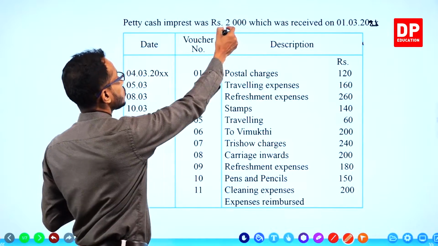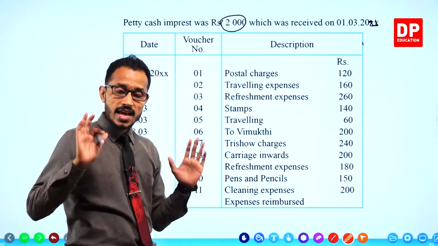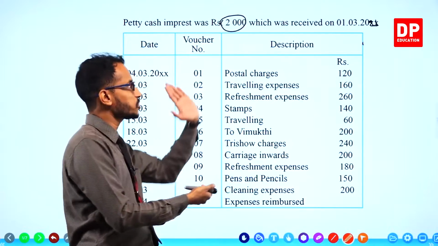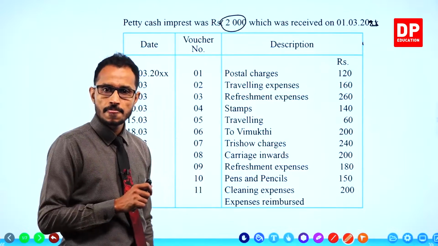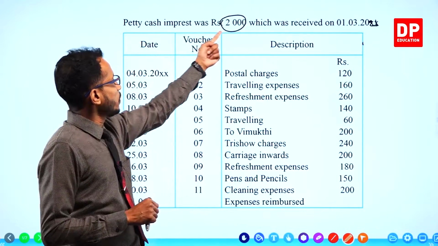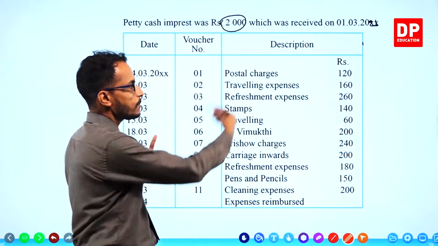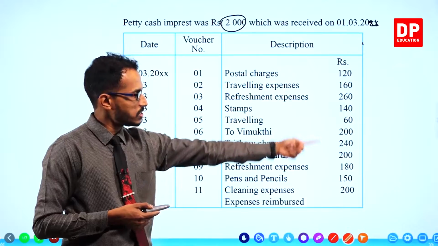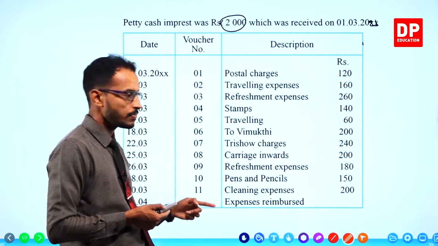And the imprest is 2000 rupees. That is the total amount of money which is handed over to the petty cashier by the main cashier at the beginning of the month. Yeah, that's right. Okay. With that imprest of 2000, he has done all these petty cash payments during the month. Okay.